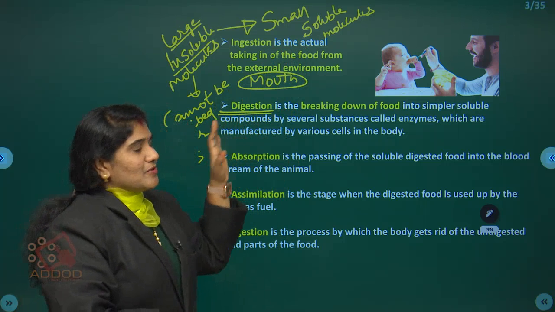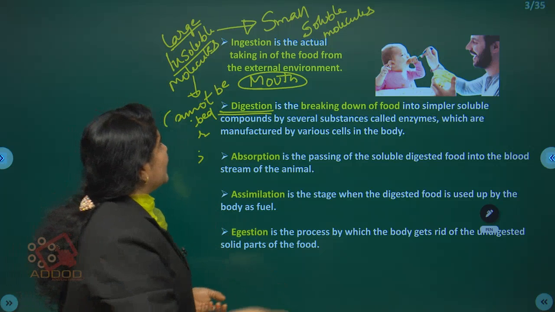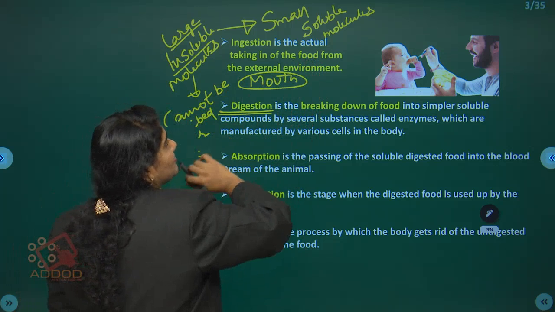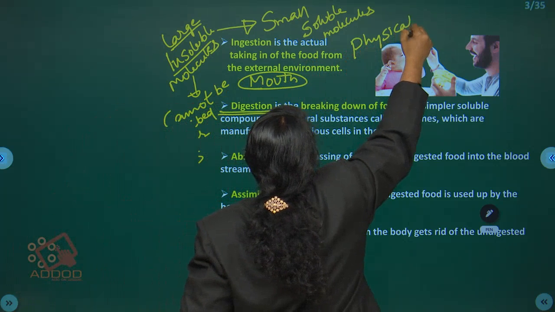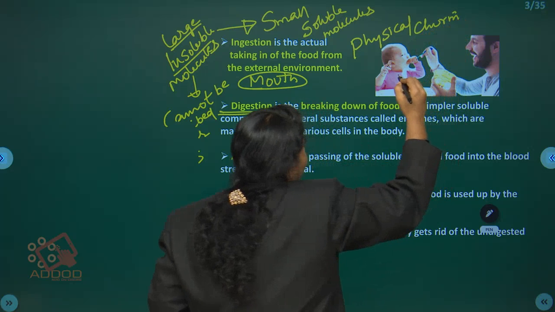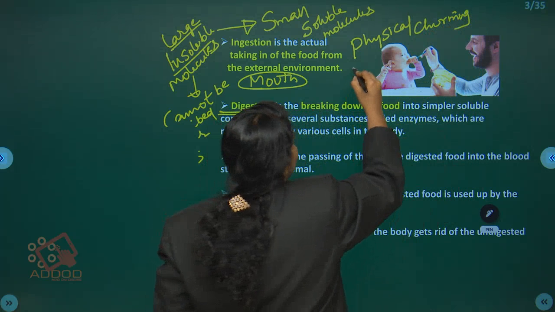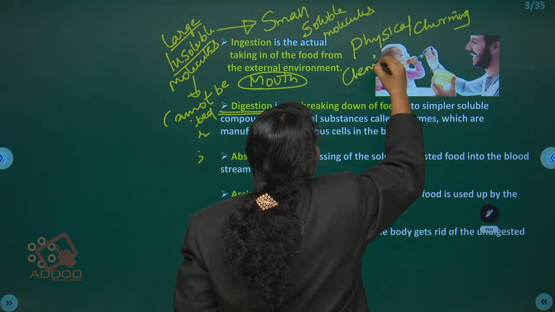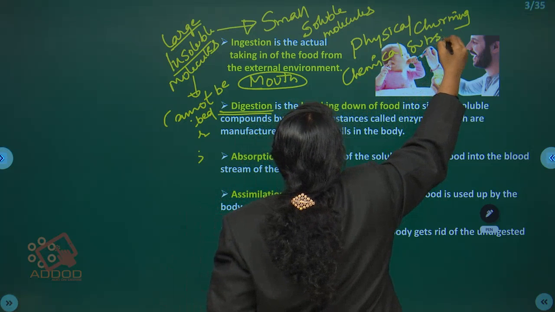And this process can be done physically or chemically. This process is done by physical churning or by chemical substances.